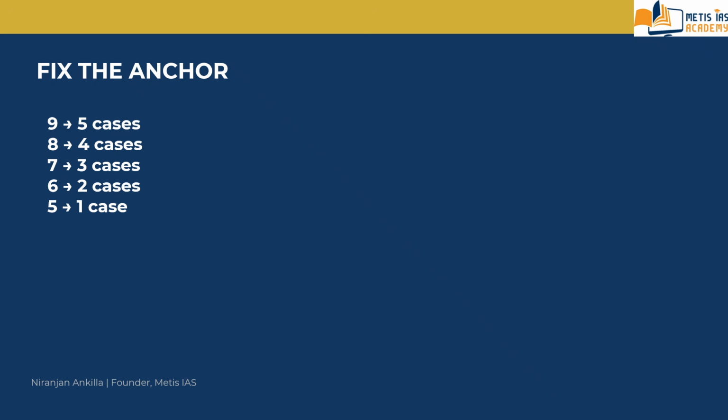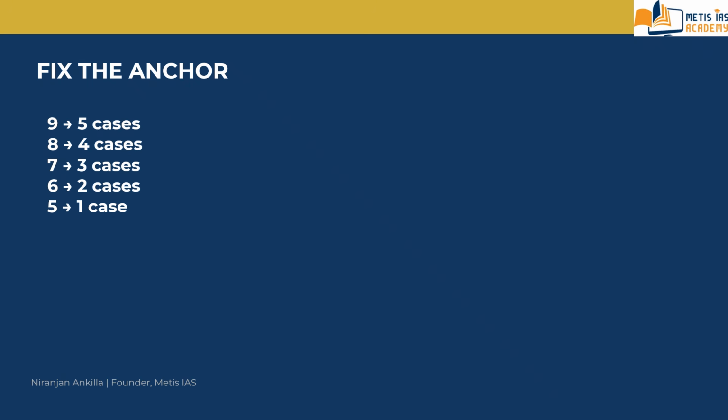While you are reading, you have to understand the question itself. Then, having understood the question, you have to fix the anchor like this. Then only can you easily solve the question in CSAT as far as permutations and combinations are concerned.